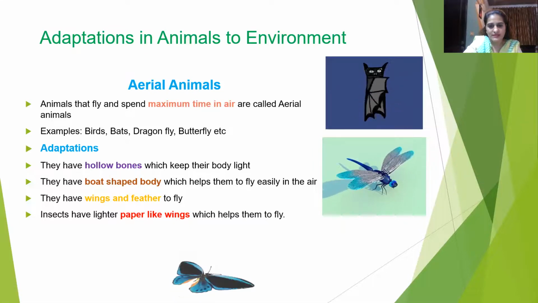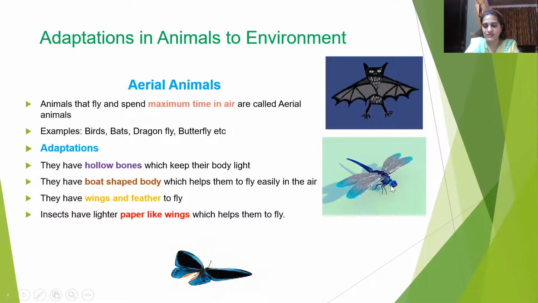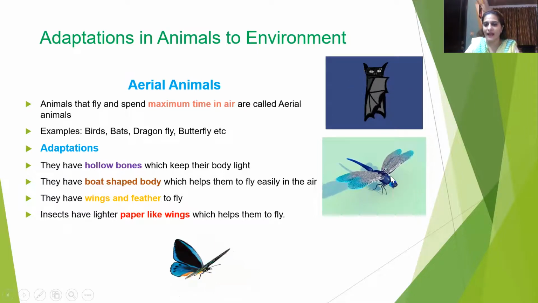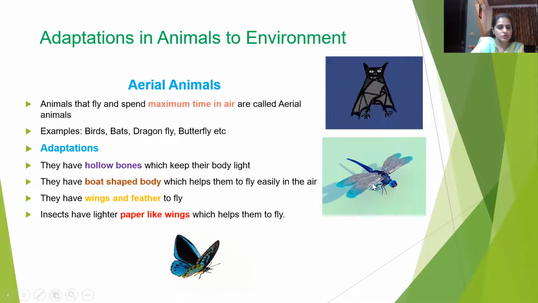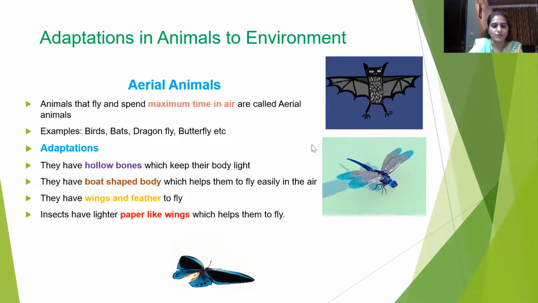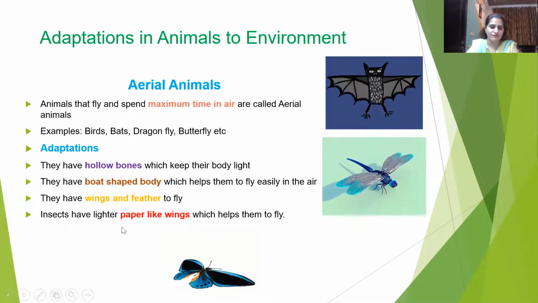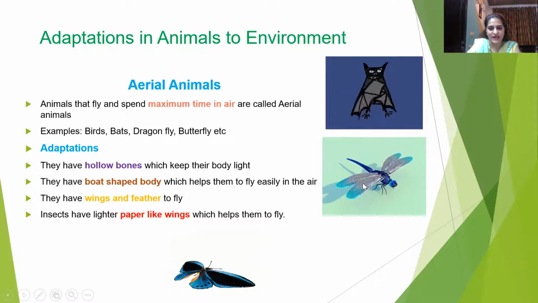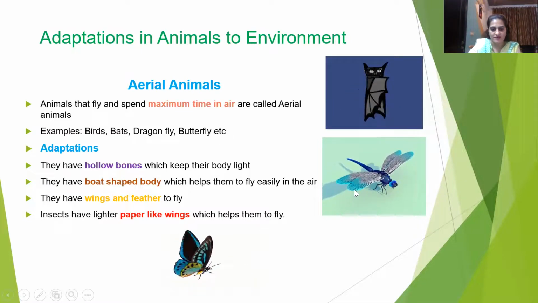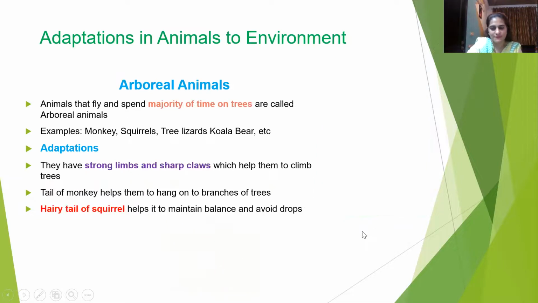So here you can see that these animals have boat shape in which their edges are narrow and their central part is a little broader. So the wings and feathers help them to fly. So these wings and feathers in the bird help them to fly. The insects have lighter paper-like wings. So you can see that here this dragonfly has thin paper-like wings which help them to fly.